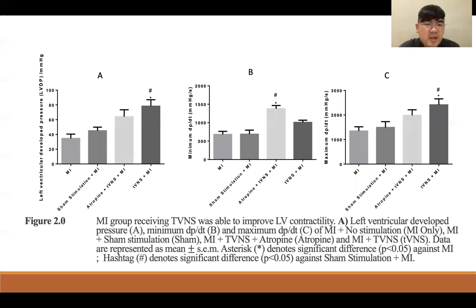For TVNS, it significantly improved LV contractility as observed in the improved LVDP and max dP/dt. The administration of atropine abolished this improvement effect of TVNS as observed in the decreased LVDP and max dP/dt. However, atropine administration was able to significantly improve minimum dP/dt. As for sham stimulation, it did not show any improvement on all the parameters.